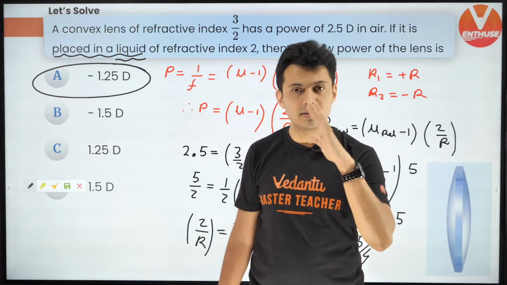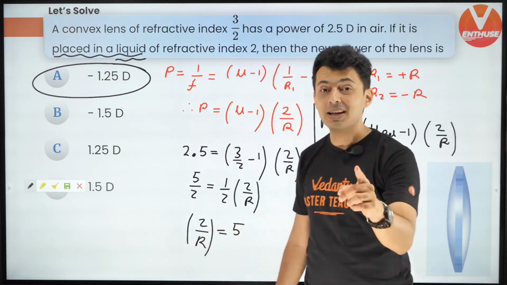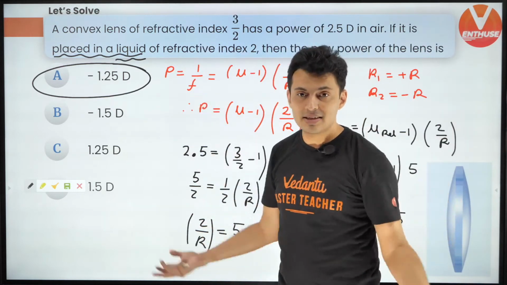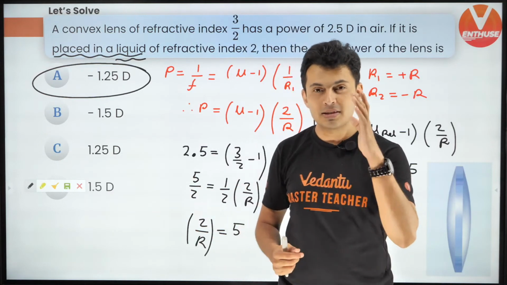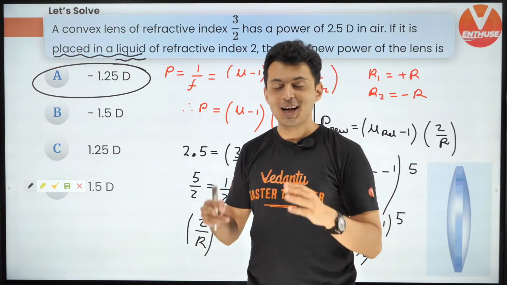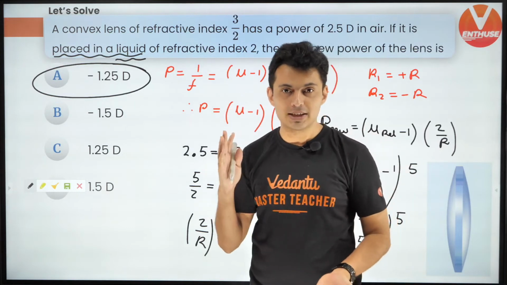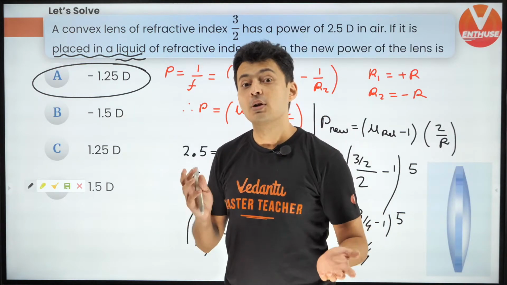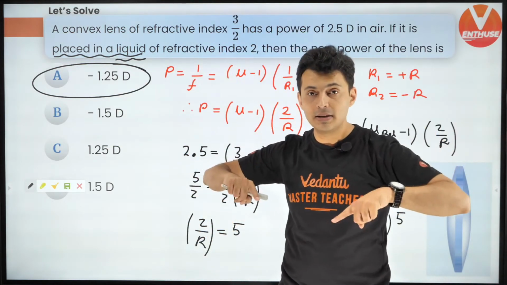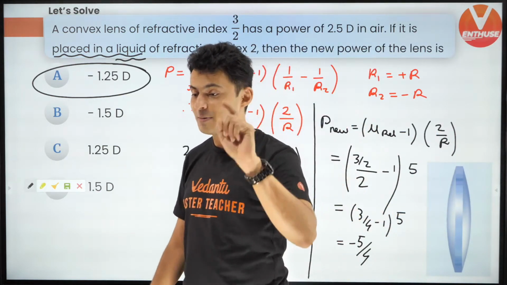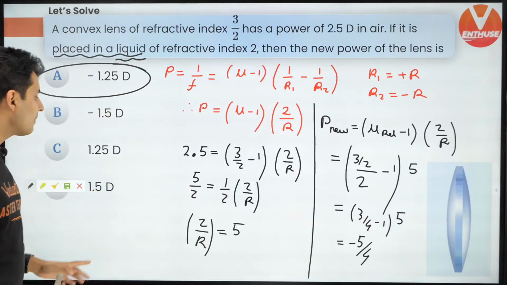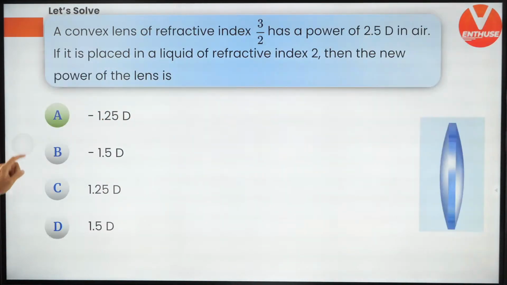Usually a convex lens is converging, but if you place it in a more denser medium, then it behaves like a diverging lens. The same is true for a concave lens. A concave lens is usually diverging with a negative power. But if you place it in a more denser medium, then it becomes a converging lens. Keep this in mind. Very important concept that you are learning out here.